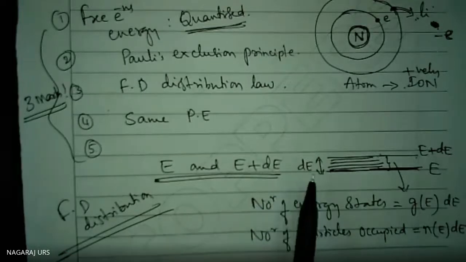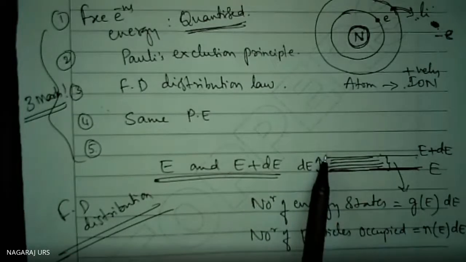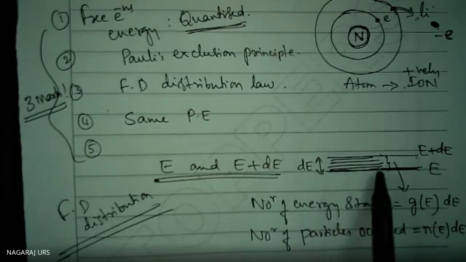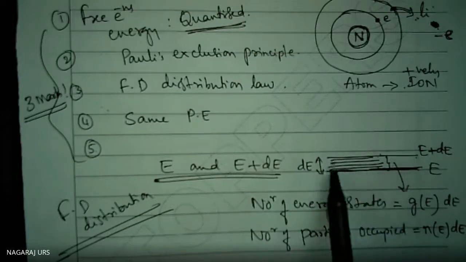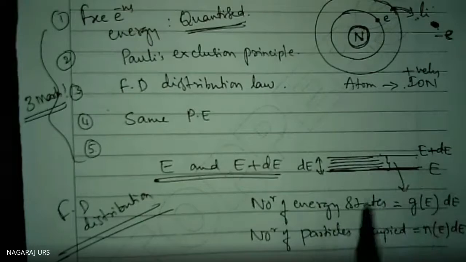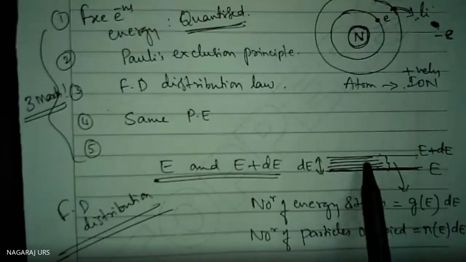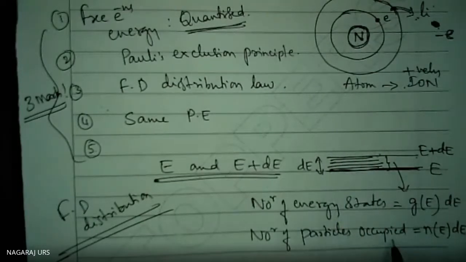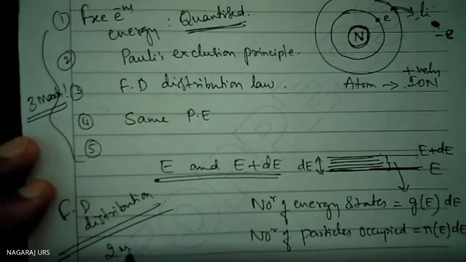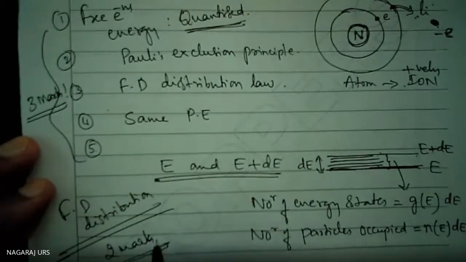Between the energy levels E and E plus dE, how many energy states are present? The number of energy states. Then between E and E plus dE, how many electrons are occupied? Let us write both the equations and finish it up. We are asking this question for about 2 marks. No derivation here.